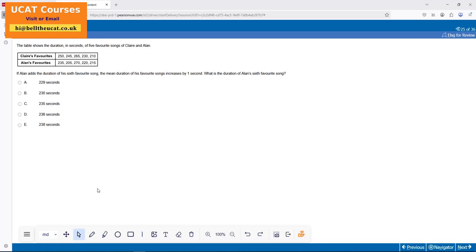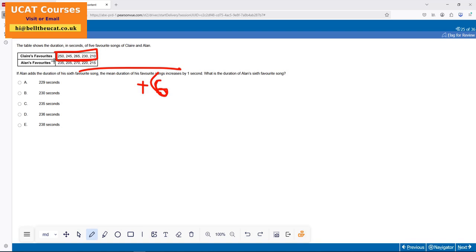If Alan adds the duration of his sixth song, the mean duration increases by this one. So that means whatever I do of his sixth song, the mean duration increases. 6 times 1 is 6. I will find out. This is the strategy. Watch out now. Shortcut. Again, I can just give you literally shortcuts for each and every question.